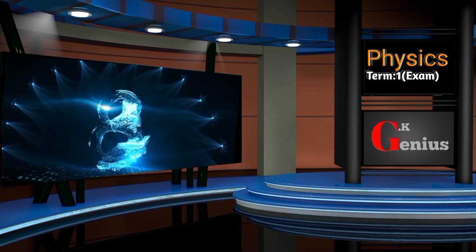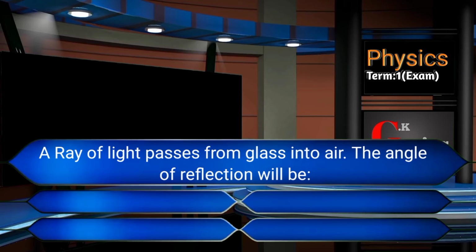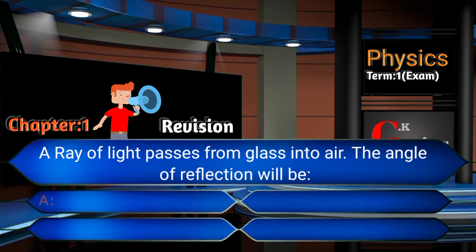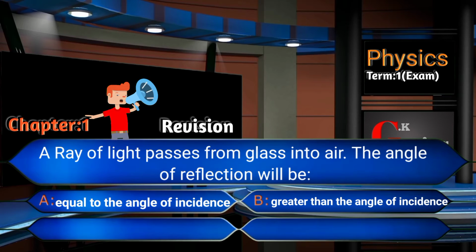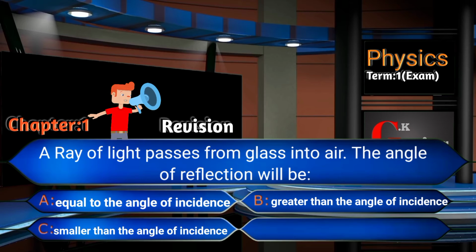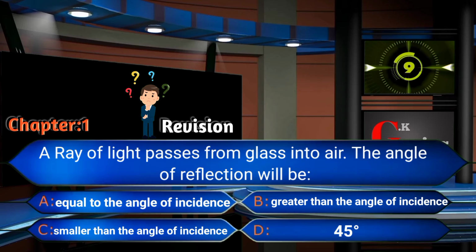Eighth question. A ray of light passes through glass into air. The angle of reflection will be. Your option is A, equal to the angle of incidence, B, greater than the angle of incidence, C, smaller than the angle of incidence, D, 45 degree. Time start now. 9, 8, 7, 6, 5, 4, 3.